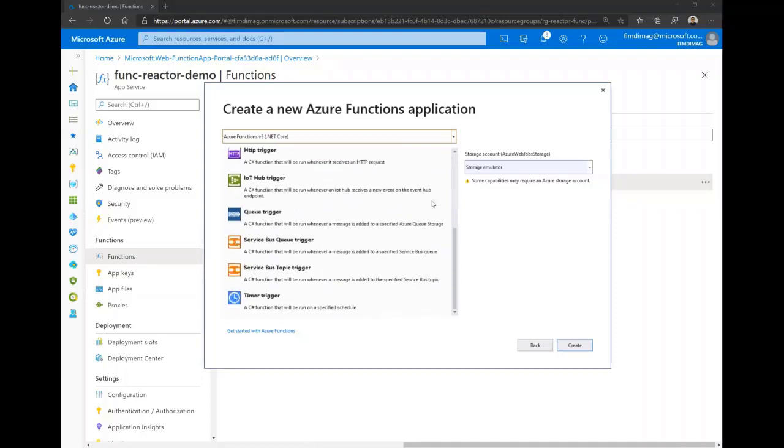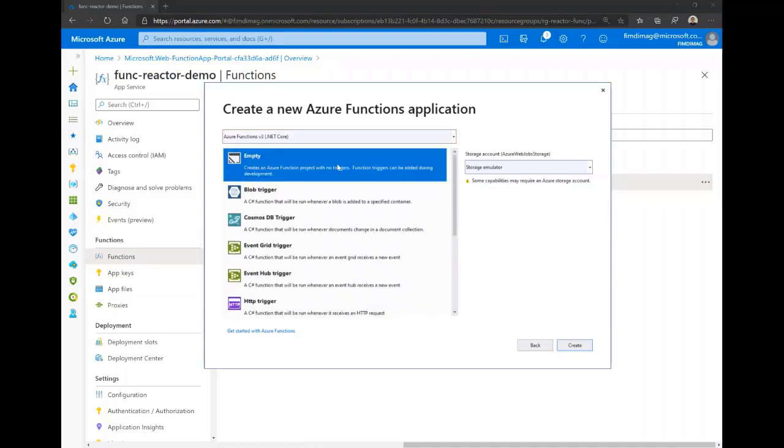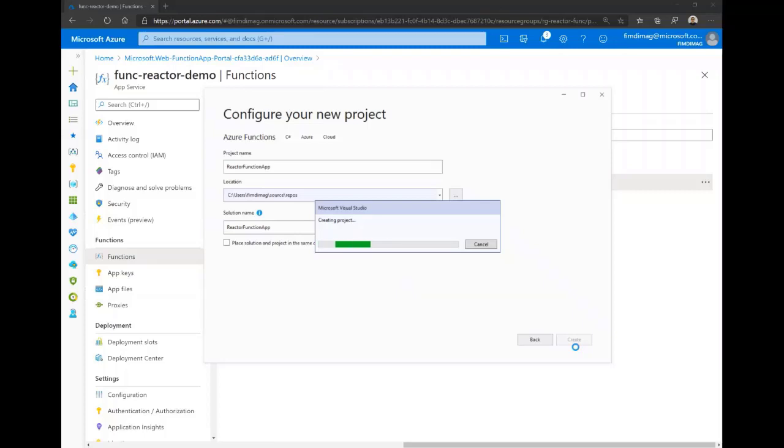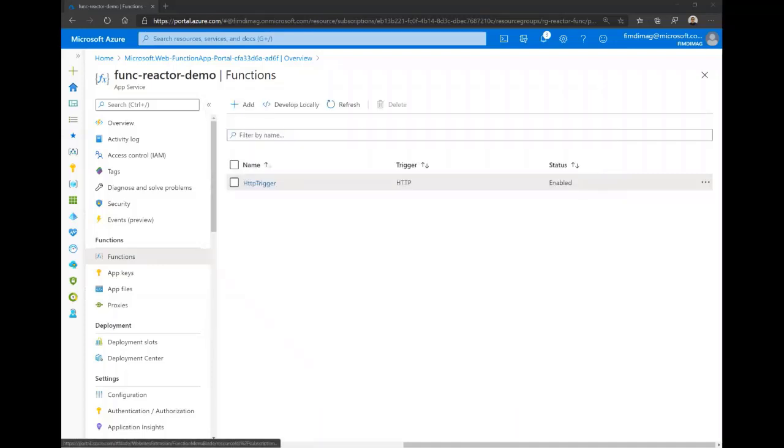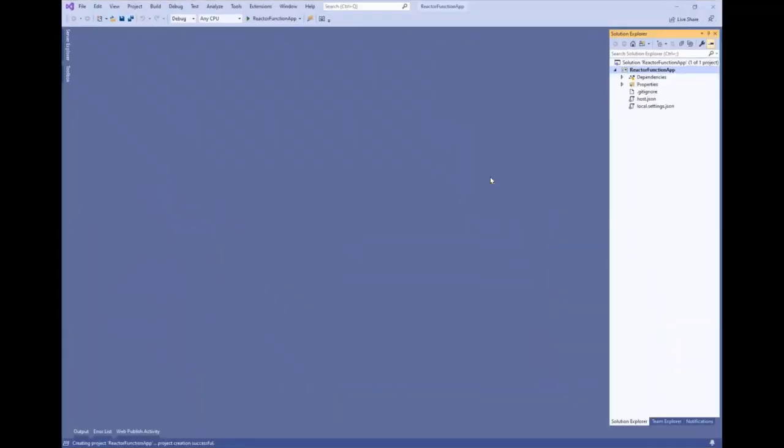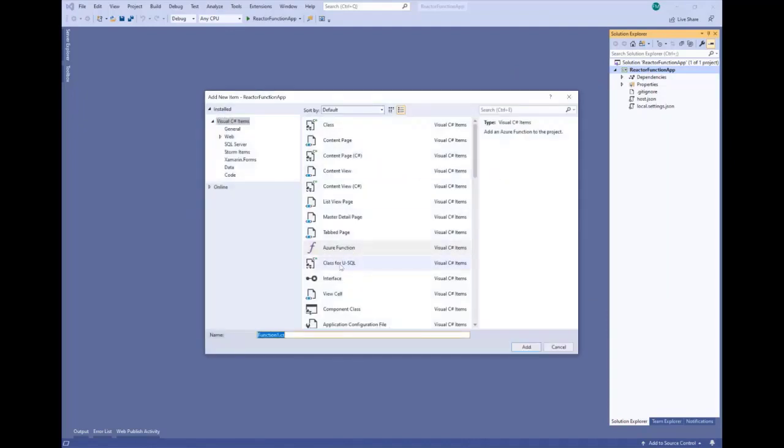And here we also have the template of the function. You can say that it's an empty function app. So here we're creating the project. The project is like a function app inside Azure. And then we can add our functions directly. So here we have our project with no functions inside. We can add our function. Click here on Add, new Azure function, and here we can directly add the Azure function.